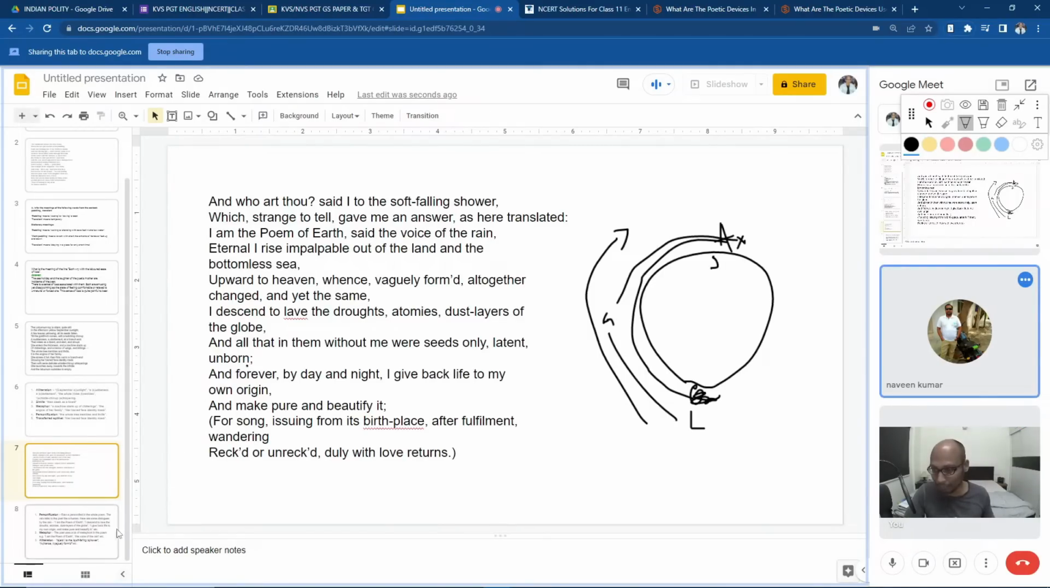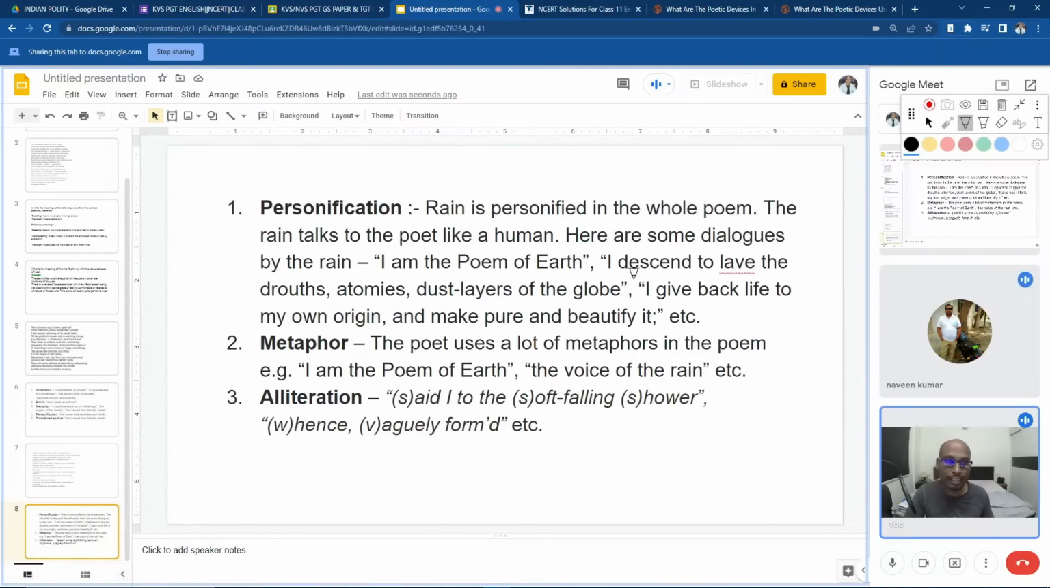Now let us go with the figures of speech, the literary devices. Personification is used, metaphor is used, alliteration is used. So what is alliteration? Repetition of the same sound, where it is said, "I to the soft falling shower, whence vaguely formed." So this is the alliteration. Then metaphor: the poet uses a lot of metaphors in the poem, like "I am the poem of the earth," "the voice of the rain," etc.